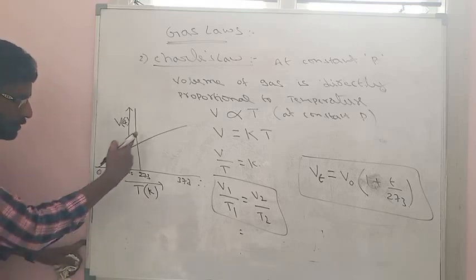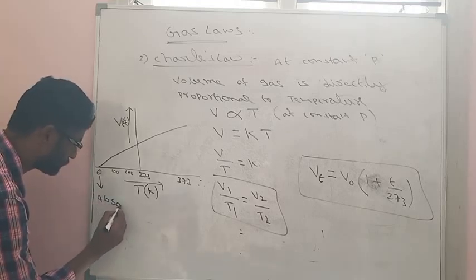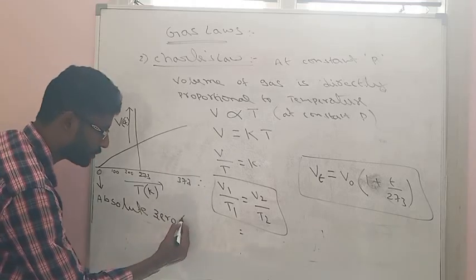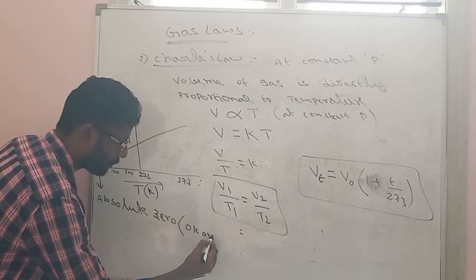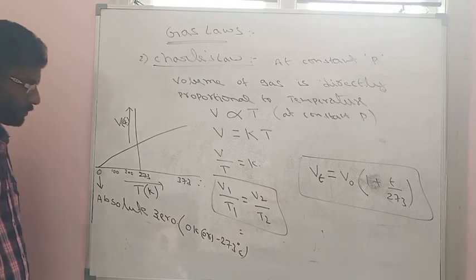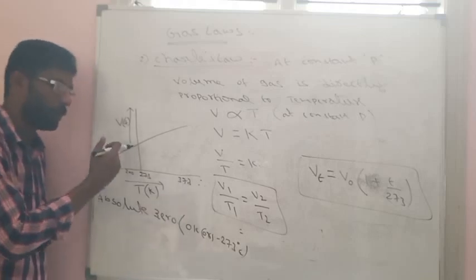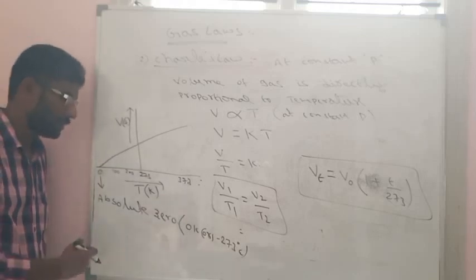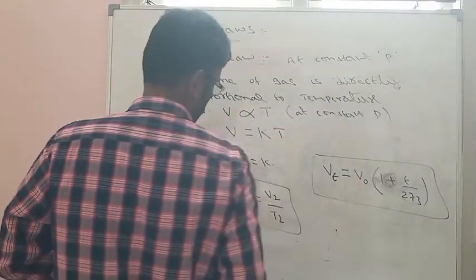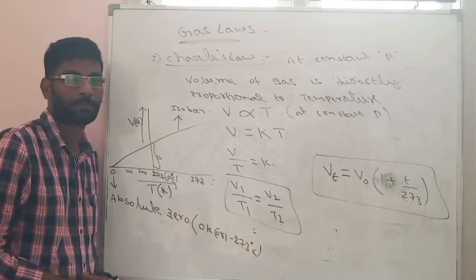So the temperature at which the volume of gas will be 0 is called absolute 0. The value of absolute 0 is 0 Kelvin or minus 273 Celsius. So absolute 0 is the temperature at which the volume of gas will be 0. Similarly, it is the temperature at which molecular motions of all gases will cease.